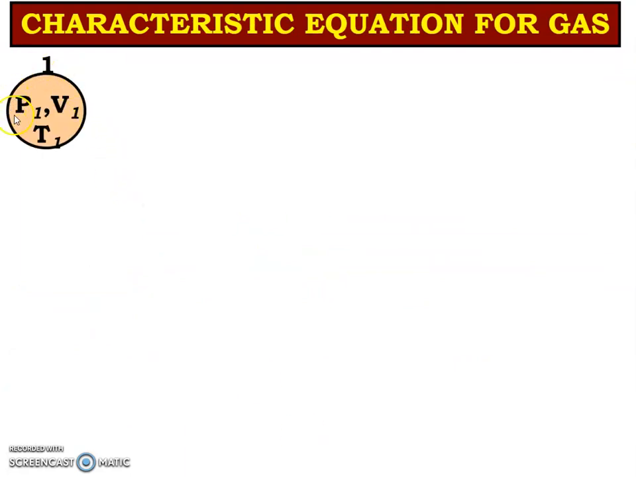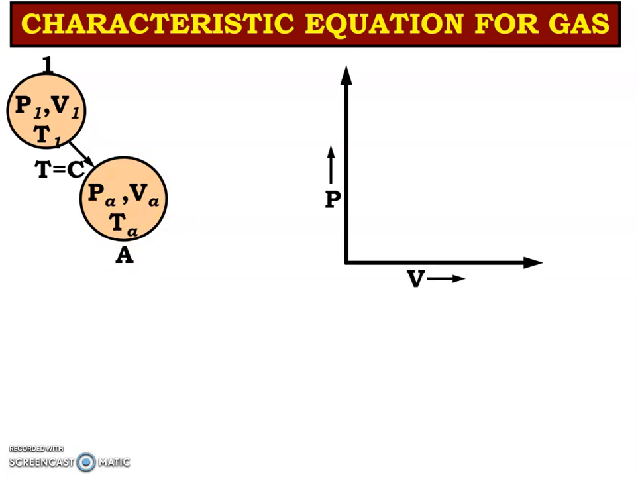Consider we have a system and the state number is 1 and it has the pressure, volume and temperature P1, V1 and T1. That system passes through a process in which the temperature remains constant and reaches the state A. At state A, the parameters are PA, VA and TA. Now let us draw it on a PV diagram.